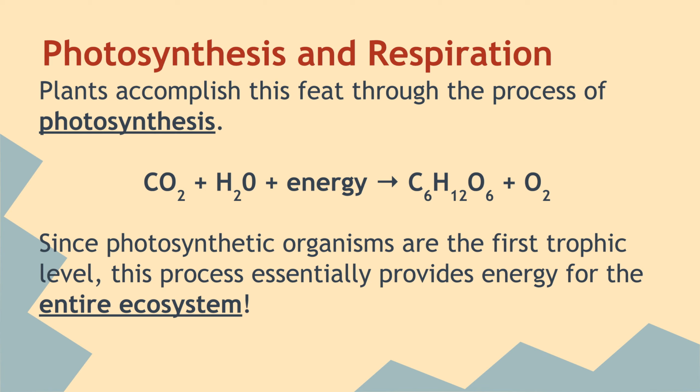Okay, so plants accomplish this feat through the process of photosynthesis. You should know this balanced chemical equation. We've done a whole unit on this, so it should already be in your head. Since photosynthetic organisms are the first trophic level, this process essentially provides energy for the entire ecosystem. So the more plants you have, usually the greater the biodiversity, because you're getting all of the nourishment for the whole ecosystem from that first level.